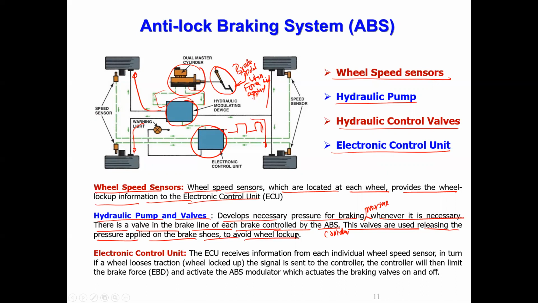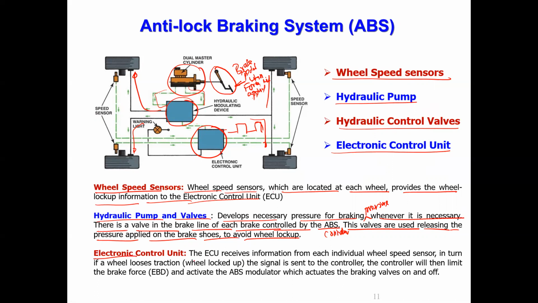Correct. There are two sets of valves. One set of valves opens and applies high pressure fluid to stop the wheels. Once the wheel is about to lock, that valve is closed, and another set of valves opens, called the release valve, which removes the high pressure fluid and returns it to the hydraulic reservoir. So that's how it goes.